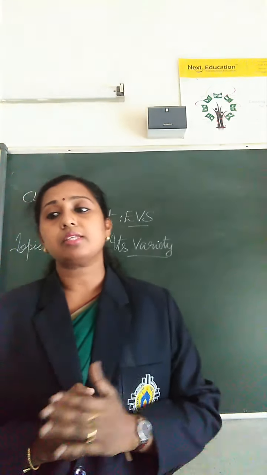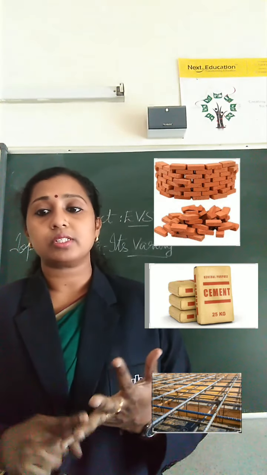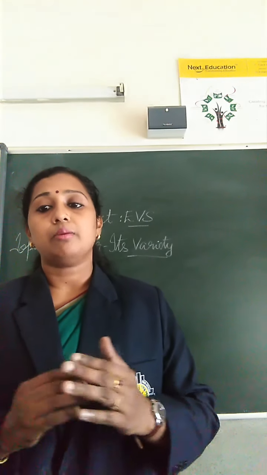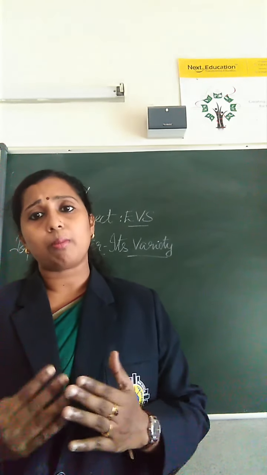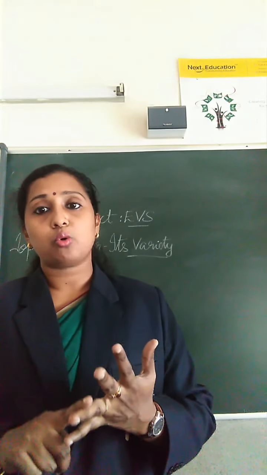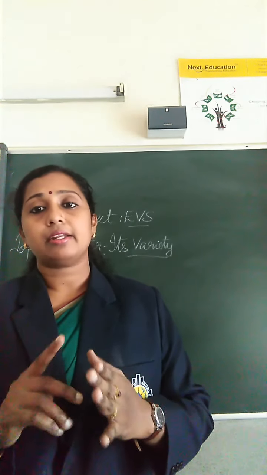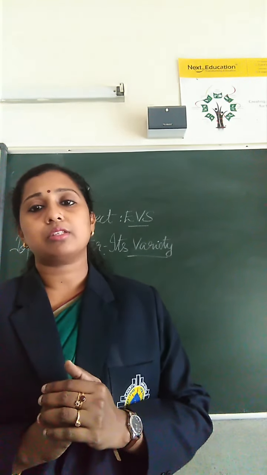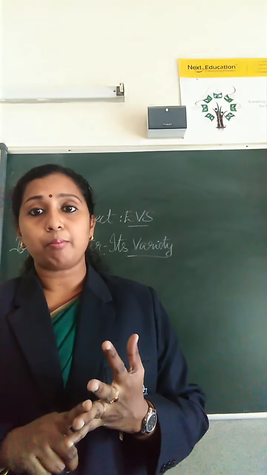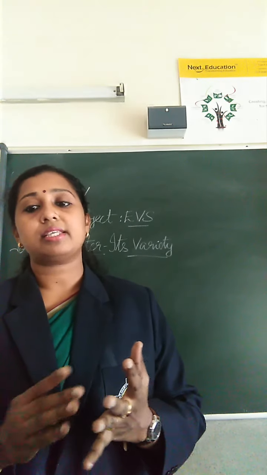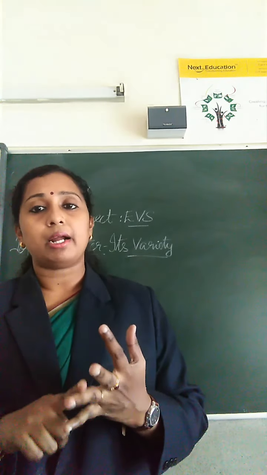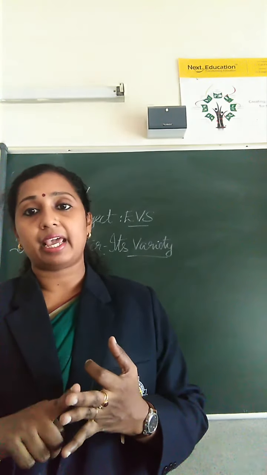Normally houses are built using bricks, stones, cement and steel, and the windows and doors are made of wood, isn't it? There are also some houses made of hay, bamboo, mud, twigs and leaves. Hay means what? Grass.